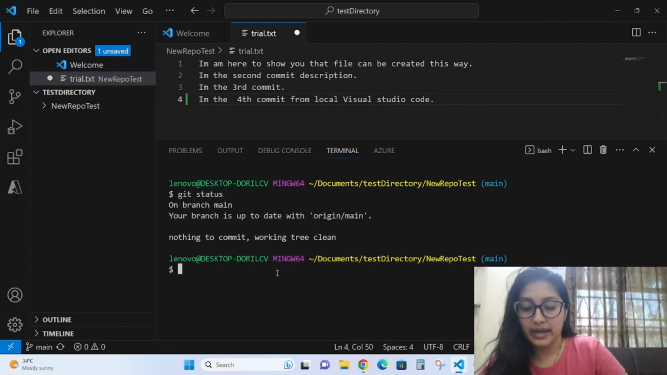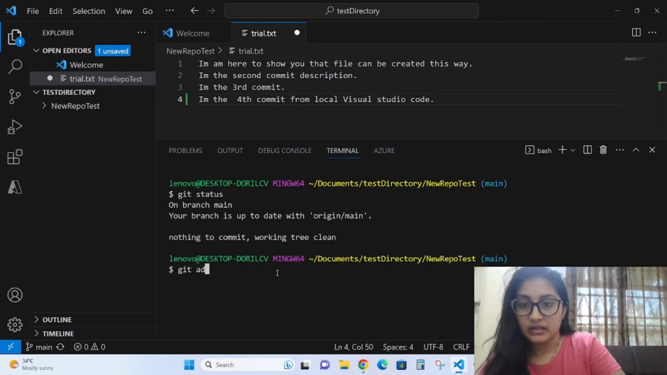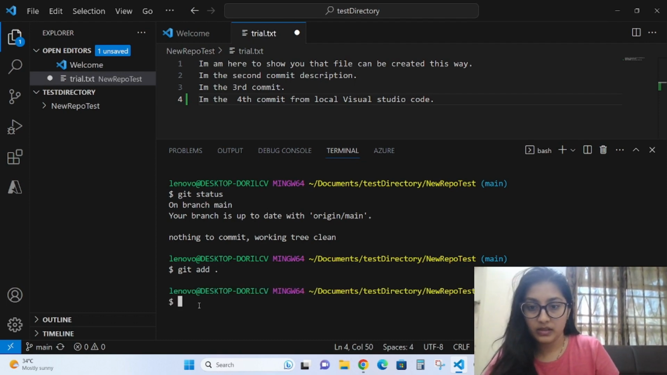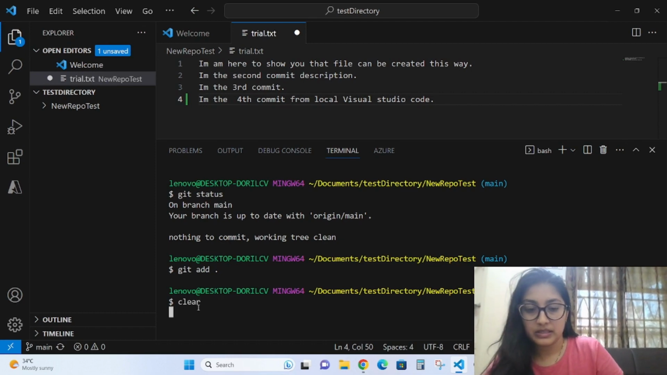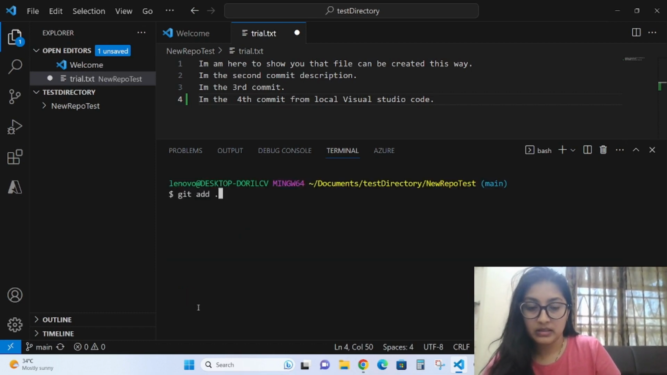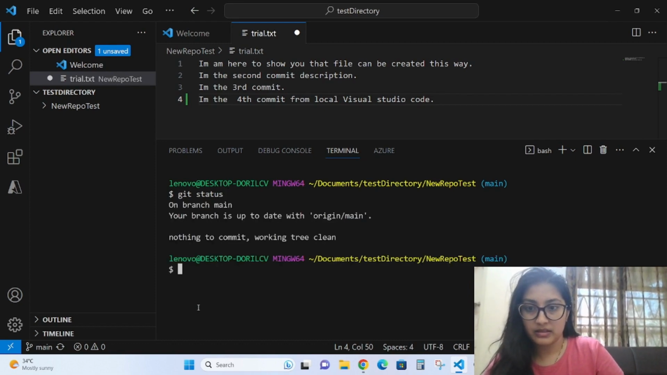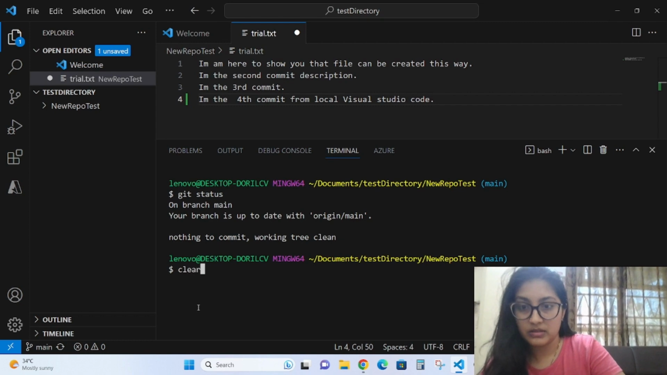Okay, so we need to add it. Git add dot. Now we do git status. First I'll clear it out so you can see it properly. Git status. Okay, we'll just clear it out.